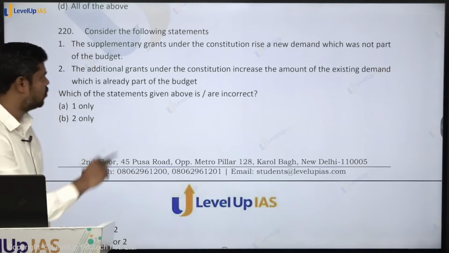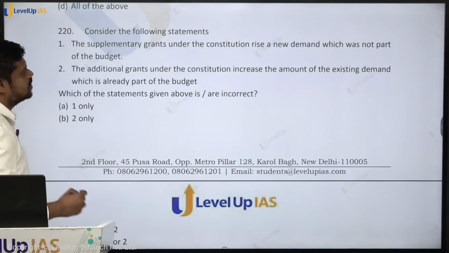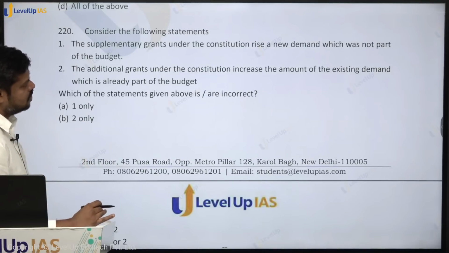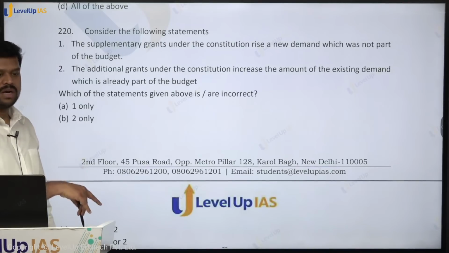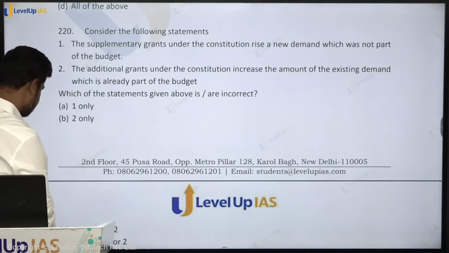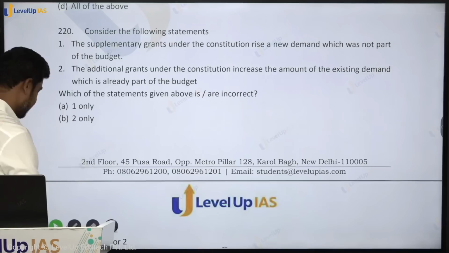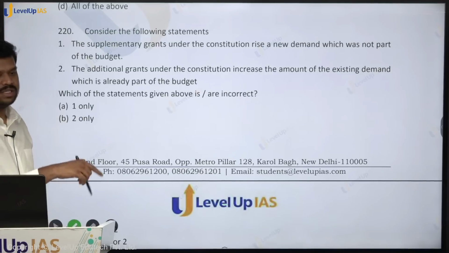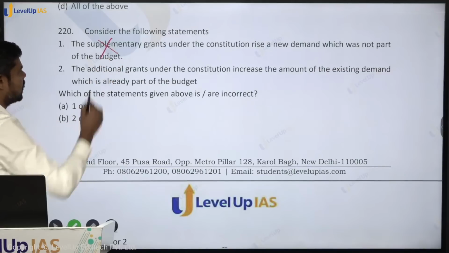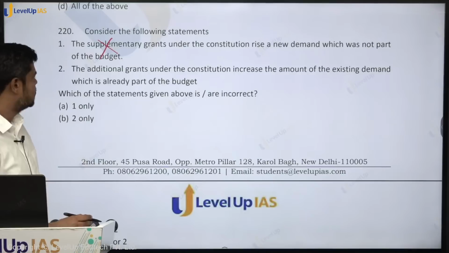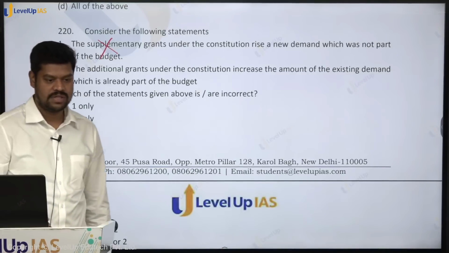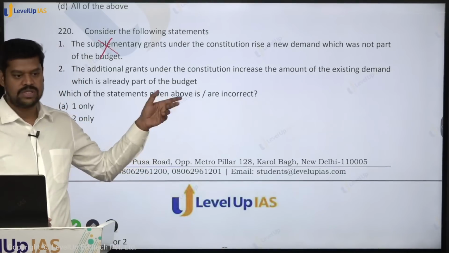So what is this particular statement? The supplementary grant under the Constitution gives rise to a new demand which is not part of the budget. Is it true? It is already part of the budget. So that is basically what is called a supplementary grant. As the name suggests, it is supplementing the already existing service for which you are introducing this. An additional grant under the Constitution increases the amount of the existing demand which is already part of the budget. Is it true? It is rather vice versa.